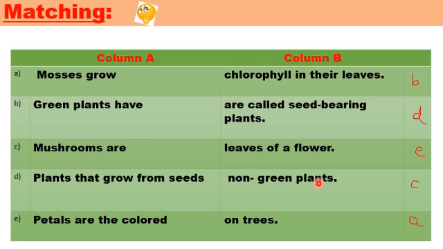That's why they get their food from the soil. We will write here C. Plants that grow from seeds are called seed-bearing plants. We will write here D. Petals are the colored leaves of a flower. This is E.